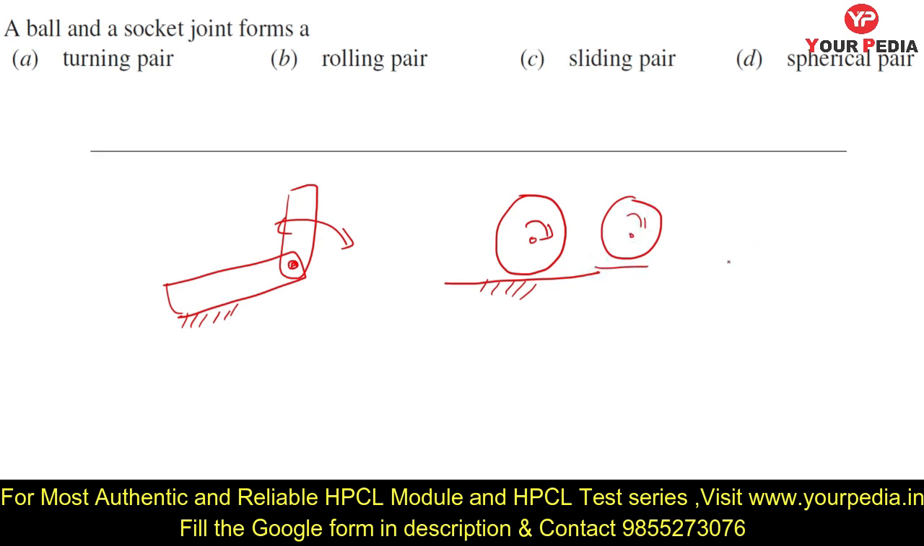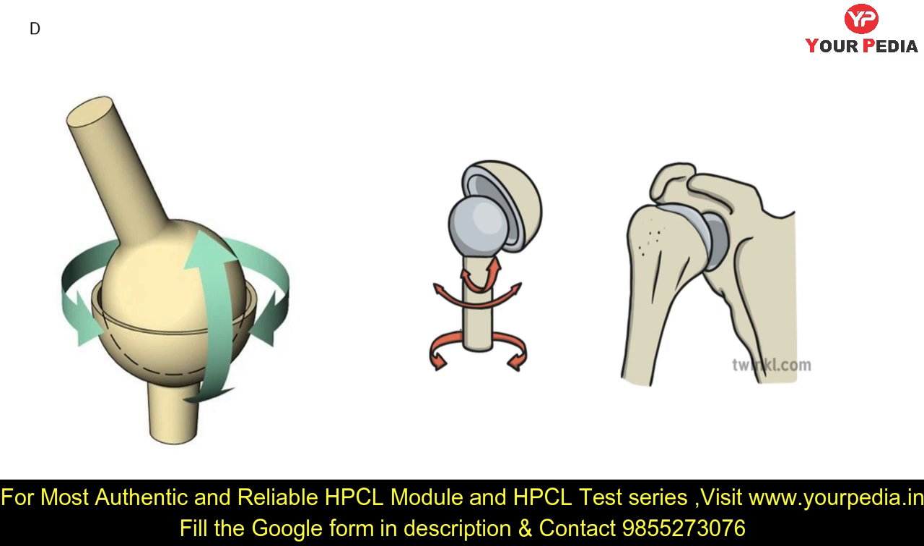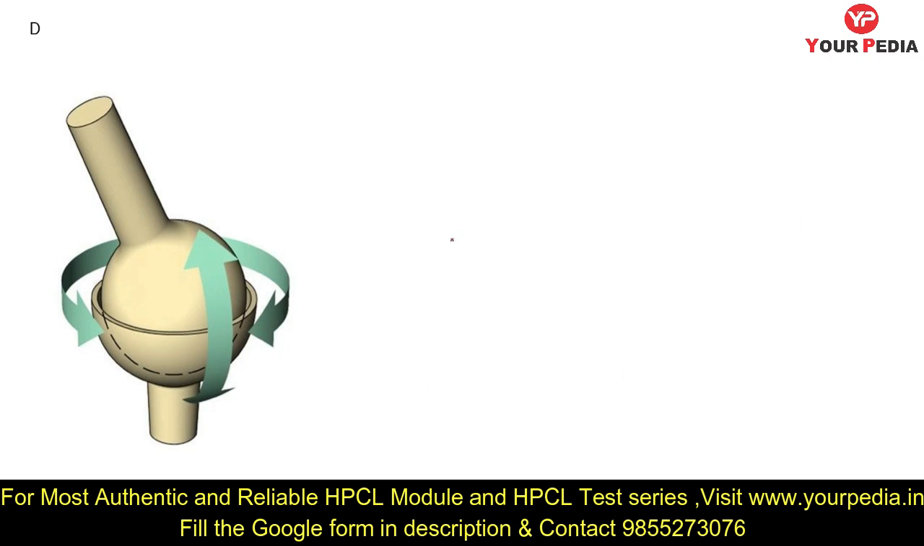What is the meaning of sliding pair? A sliding pair is like this: one link is sliding on another link. What is the meaning of spherical pair? The contacting surfaces are spherical in shape. Ball and socket joint, as the name suggests, ball means a spherical surface and socket is the part in which the ball is going to be fitted. So it looks like this. This is a ball and socket joint, and it forms a spherical pair. Most of the joints in our body, like the shoulder joint, are ball and socket joints only. So option D is correct for this.